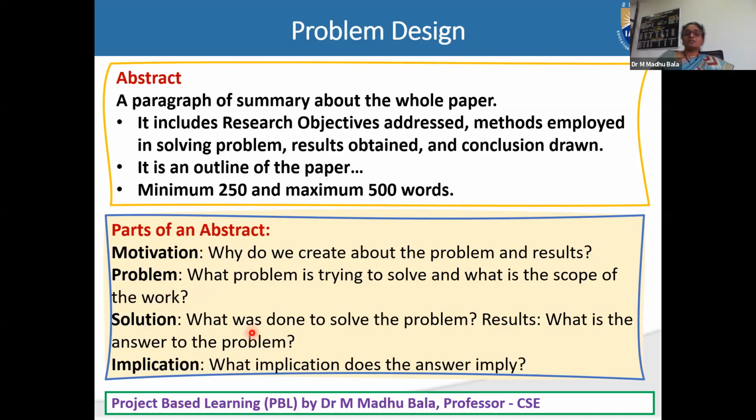What was done to solve the problem? What is your methodology to solve the problem? What are the other techniques there, and what limitations existed? That comes under the problem statement, with one or two sentences. Next, you need to come out with this is the solution of the taken problem.